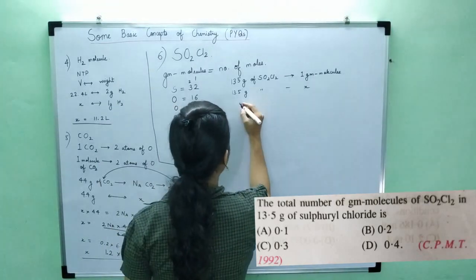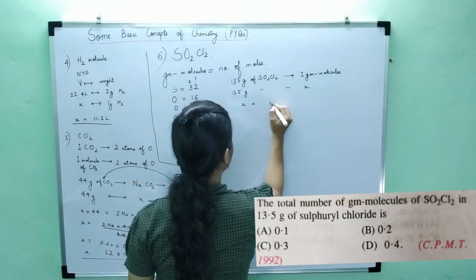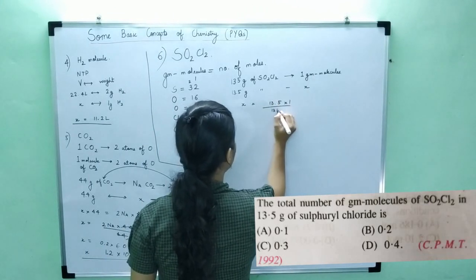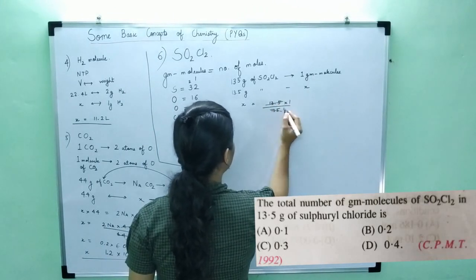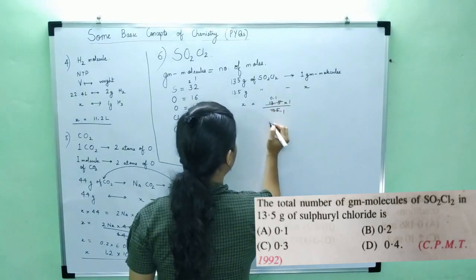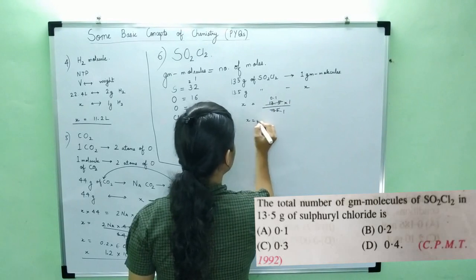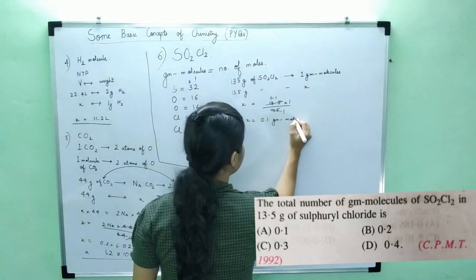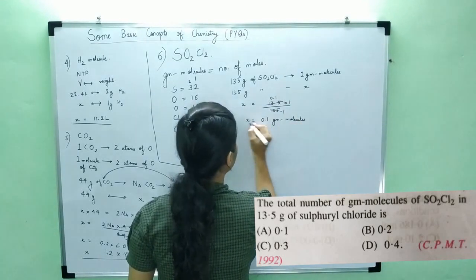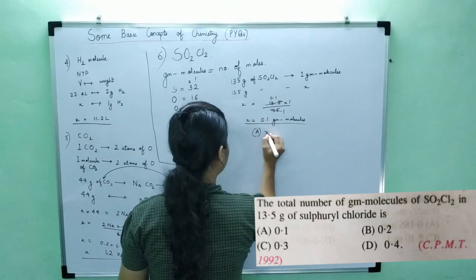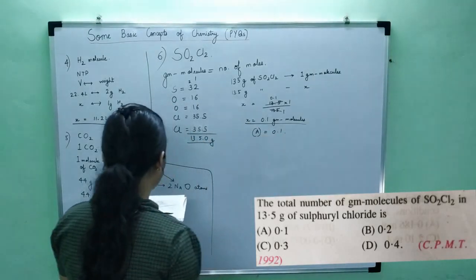But then I'll show you the calculation. So what will be X? X will be equal to 13.5 into 1 upon 135. So what would this be? 0.1. So X is equal to 0.1 gram molecules. Fair enough? So the answer that we have is A, 0.1. Now what is the next question?